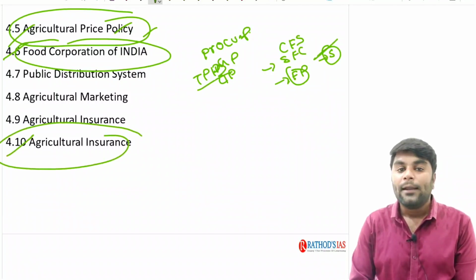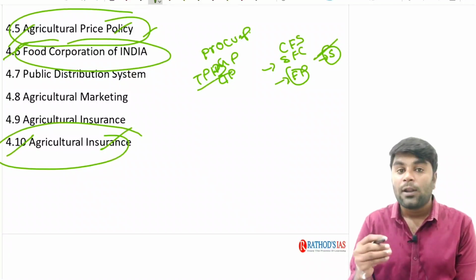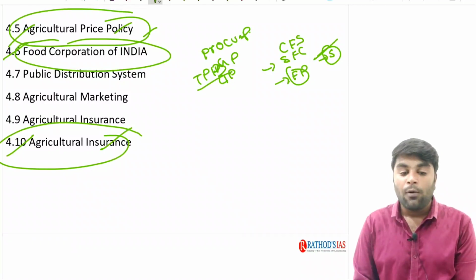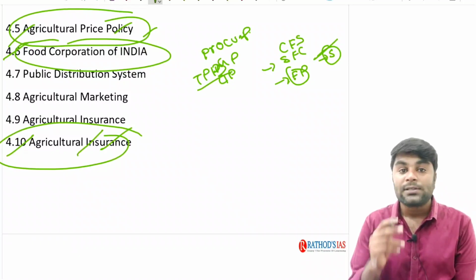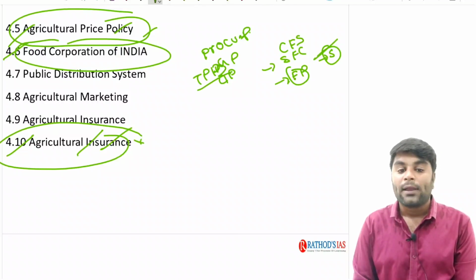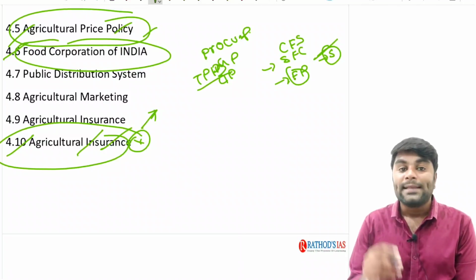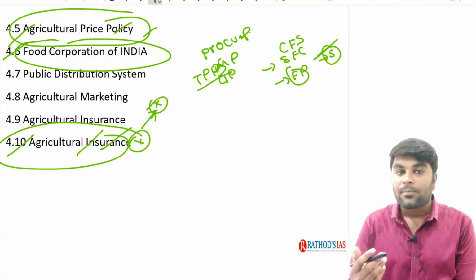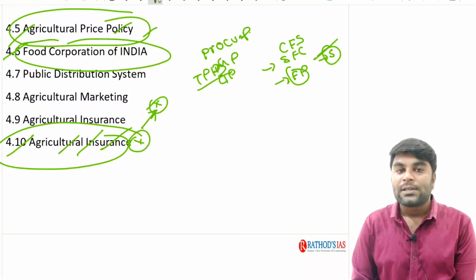As a part of it, at the end, we are going to discuss agriculture insurance. As you know, Indian agriculture is very much vulnerable to the vagaries of the unique climatic conditions of the country. Having this kind of agriculture insurance is very much essential for farmers in India to prevent them from committing suicide. You know that crop loss is one of the major reasons for suicides by farmers. So agriculture insurance is going to become a very important component in his life.